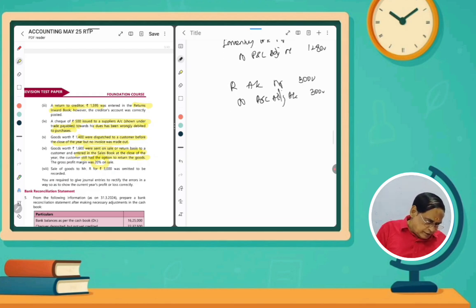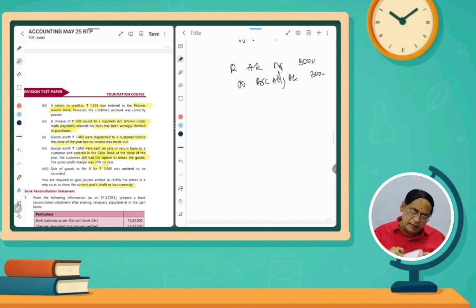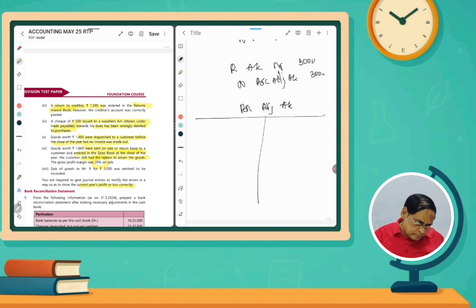One more entry we have to pass. You are required to give journal entries to rectify the errors, to show the current year's profit or loss correctly. So we have to prepare one ledger account, that is the P&L adjustment account. Whatever entries we have made, we have to transfer here.